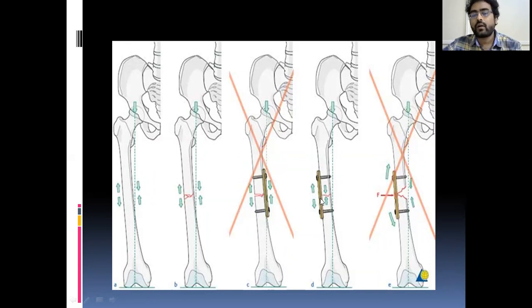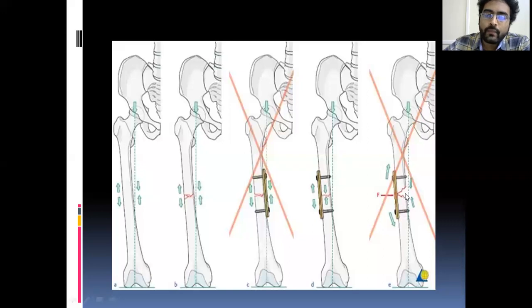So a plate acts very strongly during tension when it is applied on the tensile side. This is also wrong, the fifth picture, because even though it is applied on the tensile side, there is a large defect in the medial side, that is the compressive side. If you apply this plate in a tension band mode when there is a defect in the medial side, what happens during force acting, the medial side will bend first. These blue arrows are showing, no, the medial side will bend first. As there is no bone